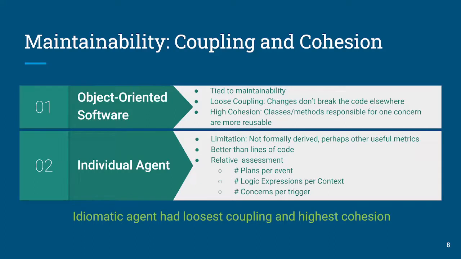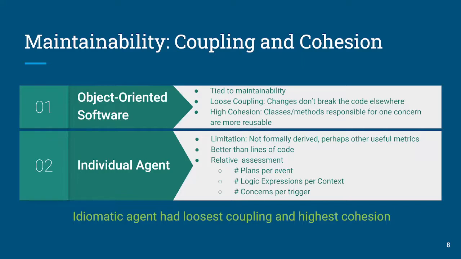So first, we've looked at the software properties from the perspective of maintainability, and this was inspired by the object-oriented community, looking specifically at coupling and cohesion, where those metrics have been found to be tied to software maintainability.